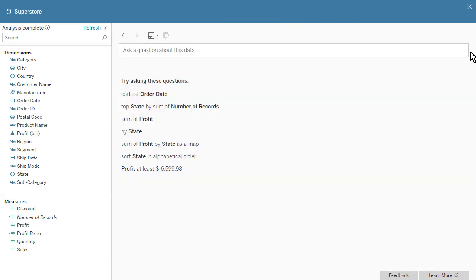If you manage and publish data sources, prepare your data sources based on anticipated user questions. Also, be sure to give Ask Data users access to the published data sources.